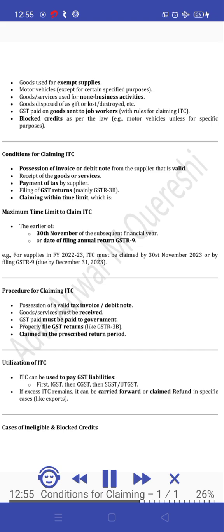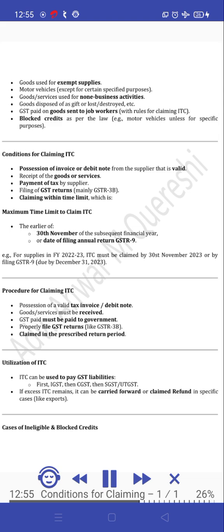Conditions for claiming ITC. Possession of a valid invoice or debit note from the supplier. Receipt of the goods or services. Payment of tax by the supplier. Filing of GST returns, mainly GST R3B. Claiming within the time limit, which is the maximum time limit to claim ITC: the earlier of the 30th of November of the subsequent financial year, or the date of filing the annual return GST R9. E.g., for supplies in FY 2022-23, ITC must be claimed by 30 November 2023 or by filing GST R9, due